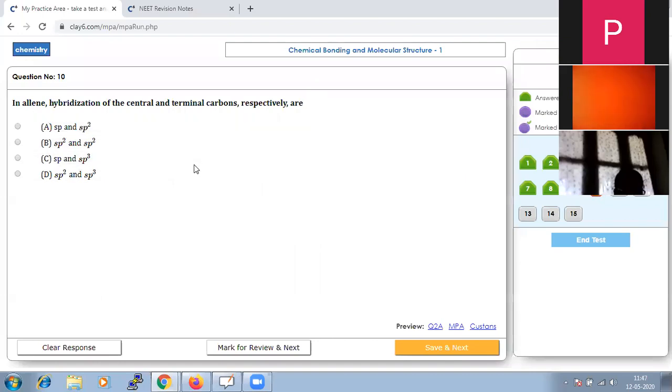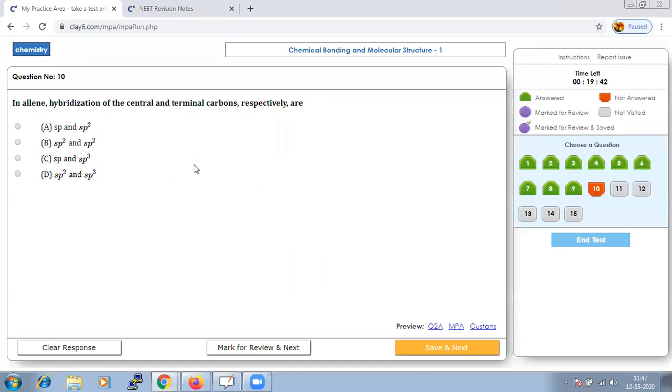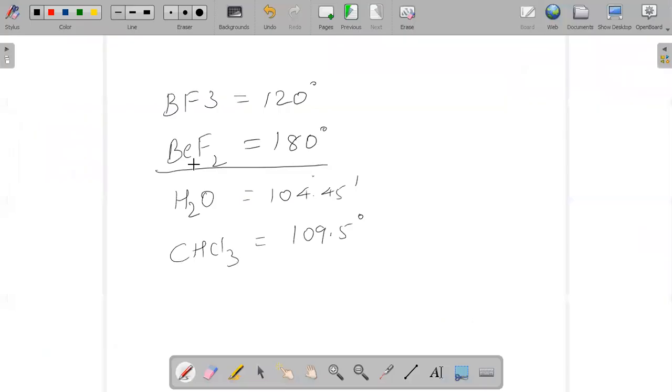The next question is, in allene, the hybridization of the central atom and terminal carbons respectively are. The very first question that arises in our mind is, what is allene? If we know allene, then only we can say the answer. Allene is a compound in which one carbon atom has a double bond with each of its two adjacent carbon atoms.